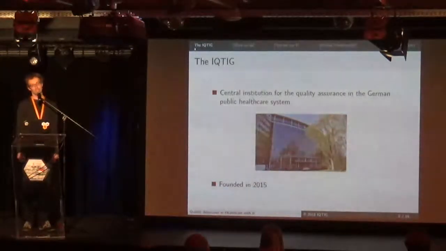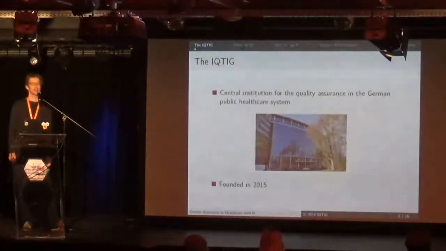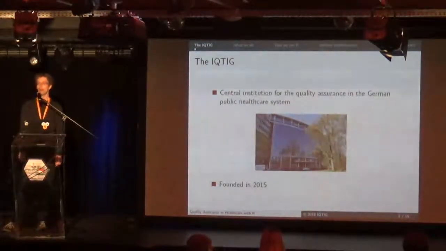The IQ TIG, which is the short abbreviation for our institute, is the central institution in Germany for the statutory quality assurance in the healthcare system. We are based in Berlin, and right now we are about 160 people, and the institute was founded in 2015, so we are quite new in the sector.